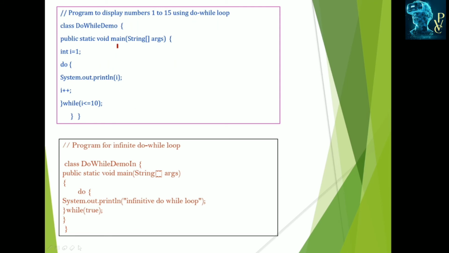Example of a do while loop: i is equal to 1, enters, System.out.println(i++), i becomes 2, while i is less than or equal to 10. It executes up to 10 and also displays the 1 to 10 natural numbers. An infinite do while loop is also like this. We have to specify true in the test expression or condition. In those situations, while or do while can enter into an infinite loop.